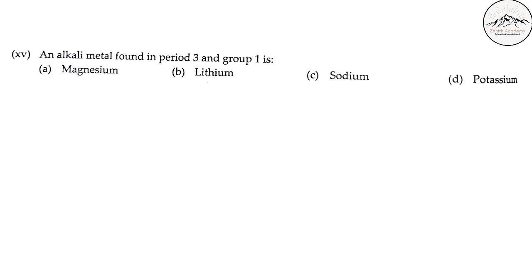Now, the alkali metal found in period 3 and group 1 is. Pause, see the options and then answer. Which is the alkali metal found in period 3 and group 1? In group 1, I told you the whole series of how to remember. Only sodium is coming in period 3. Even potassium is coming, but then you have to see period 3. Even lithium is coming in group 1, but you have to see period 3.